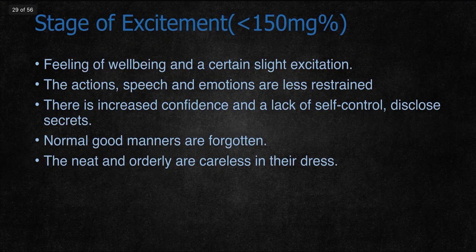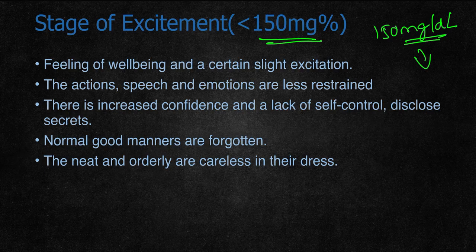Coming to stage of excitement, it is seen when the blood concentration is less than 150 mg/%. 150 mg/% is roughly 150 mg per deciliter of alcohol. In this stage, first the person feels a feeling of well-being and slight excitement is present. The actions, speech and emotions are less restrained.